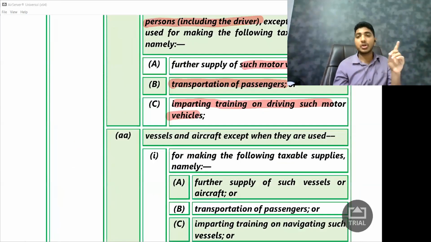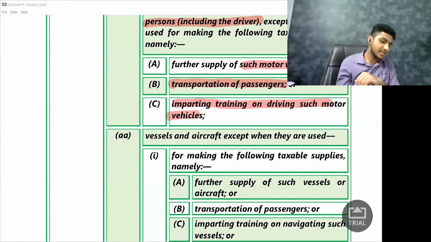Next, we just spoke about motor vehicle, basically what we travel on land. What about something which travels by water, that is a ship, also called a vessel, or something which flies in the air, that is an aircraft? Do we get the credit for the same? They are saying no, there is no partiality. If we are not giving it for motor vehicles, why would we give credit for your boat and flight? So if you are using a vessel or aircraft, you will also not get the credit.